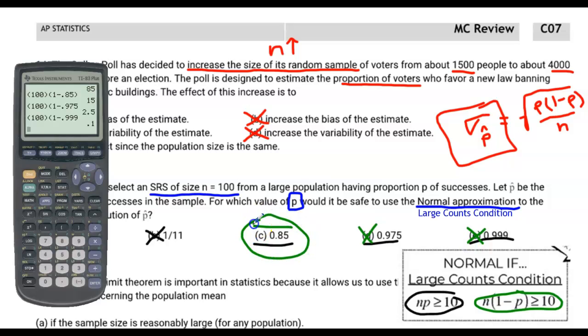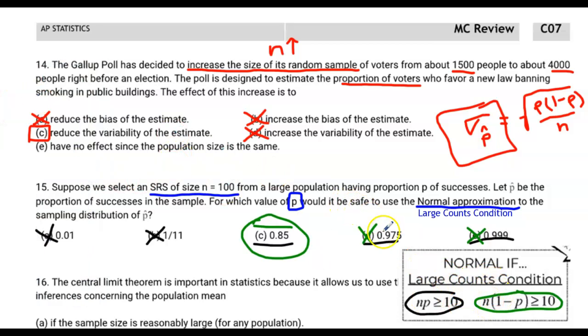A quicker shortcut might be to say to yourself, well, which one of these numbers is definitely not going to work? And then which one of these complements of numbers, you can think of them as complements, is not going to work either, right? 0.975 is a large enough number that it's definitely going to multiply by 100 to give you something greater than 10, but it's too close to 1 to give you a 1 minus p that's also going to give you a large enough n times 1 minus p. So it's not going to work on the second try.